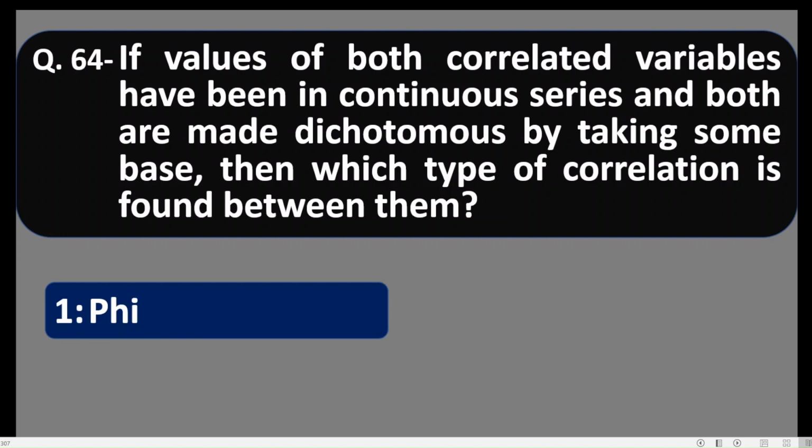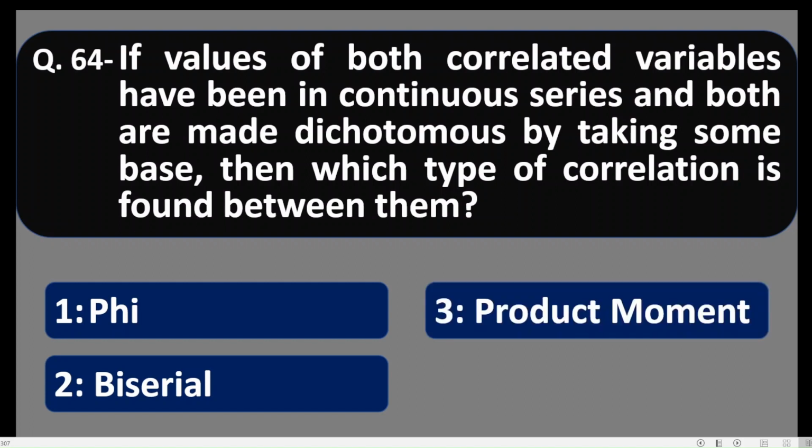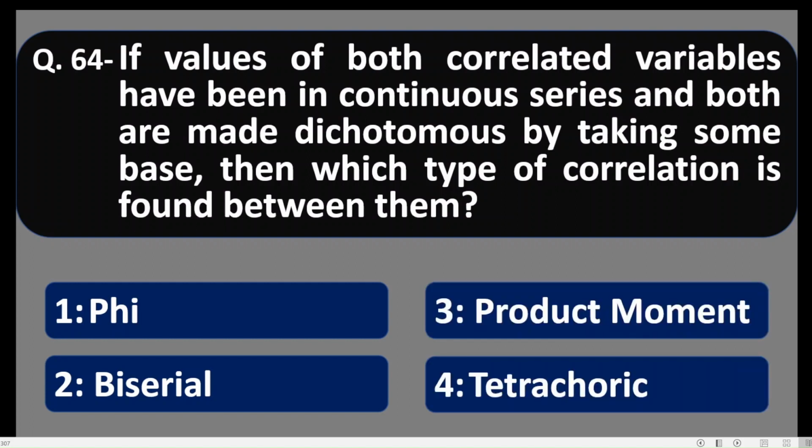Phi correlation, number 2 biserial correlation, number 3 product moment method, number 4 tetrachoric. So friends, in the given situation, the correlation coefficient between such two variables which are divided in two parts by taking some base, then tetrachoric correlation coefficient will be found. Option number 4 is correct.